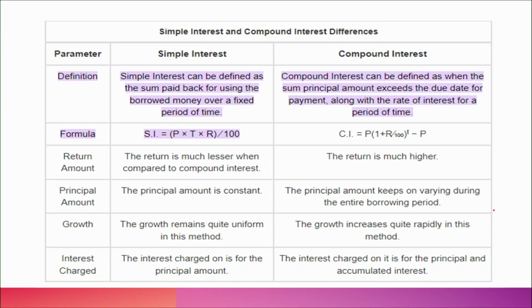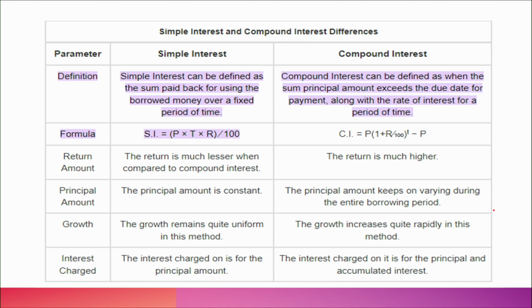So, the definition: simple interest can be defined as a sum paid back for using borrowed money over a fixed period of time. Compound interest can be defined as when the principal amount exceeds the due date for a payment, along with the rate of interest for a period of time. This is the definition, and here simple interest, I said SI, will be PTR by 100, whereas for compound interest it is P into (1 plus R by 100) whole power T minus P, clear.